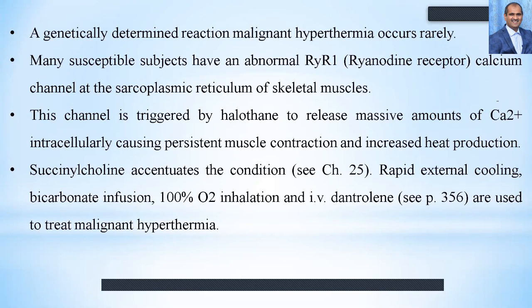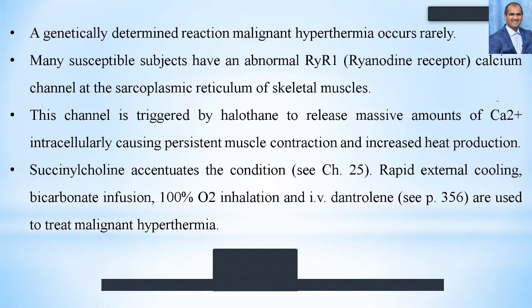Then, genetically determined malignant hyperthermia is one of the important terminologies here, because the body temperature rises to a very high extent, which is not responding to any non-steroidal anti-inflammatory agents.